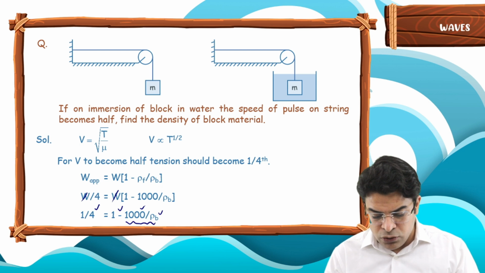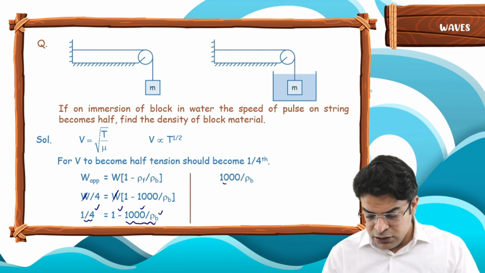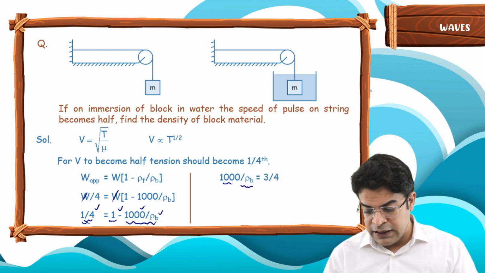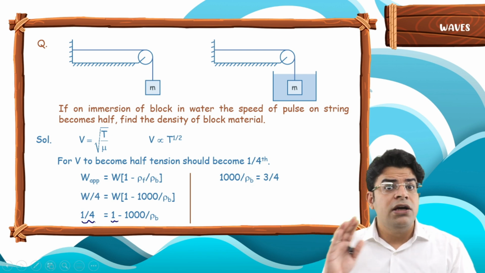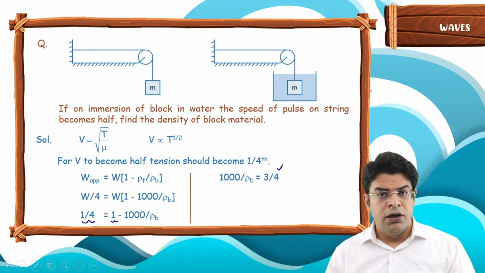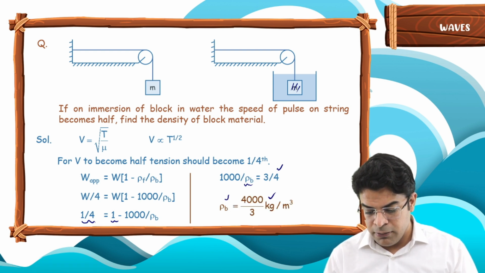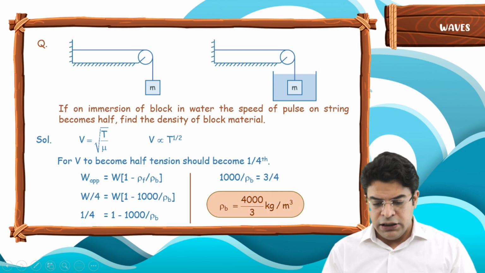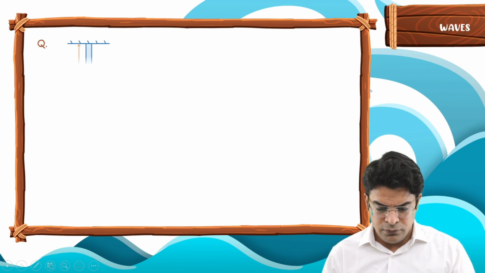Now you can bring this whole term to the left hand side and this 1 by 4 to the right hand side. So you will get 1000 upon density of body equals 1 minus 1 by 4, that becomes 3 by 4. Hence, the density of this body has to be equal to 4000 by 3 kg per meter cube. So this will be the density of the body. Easy question, important question.